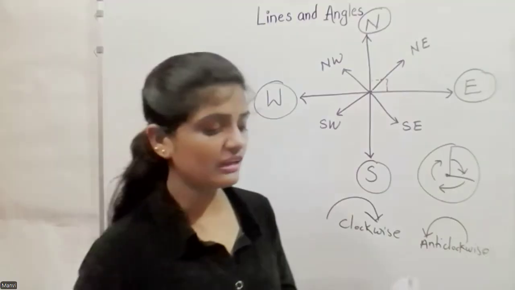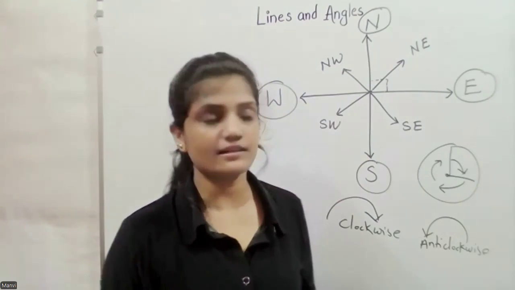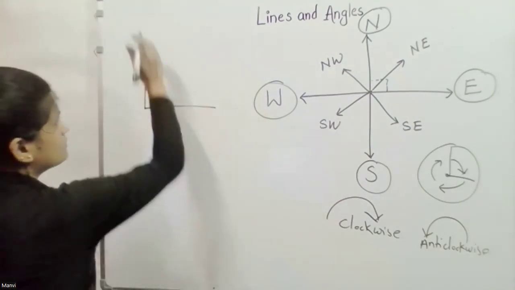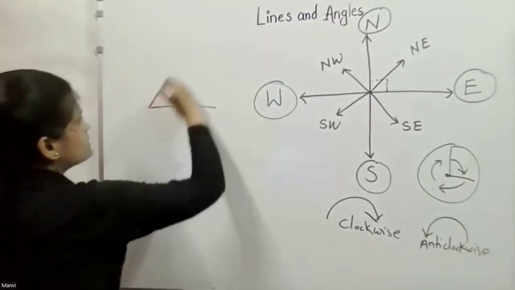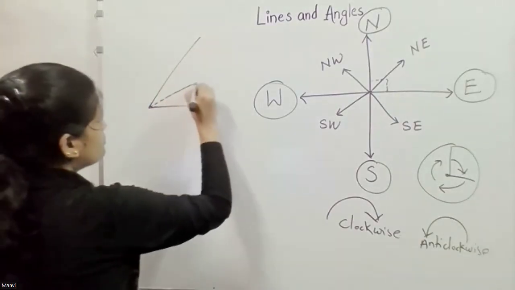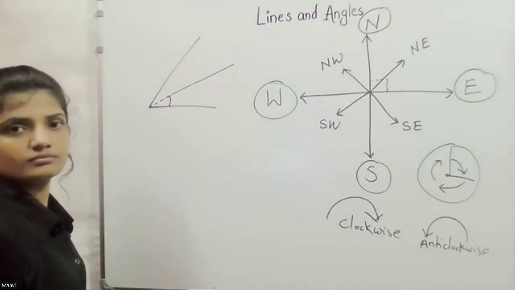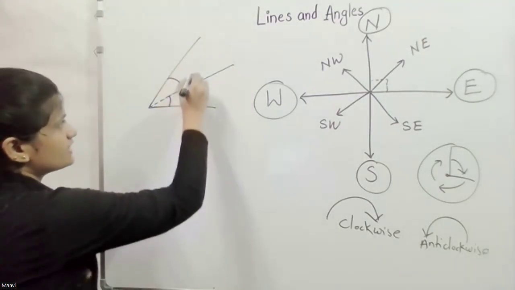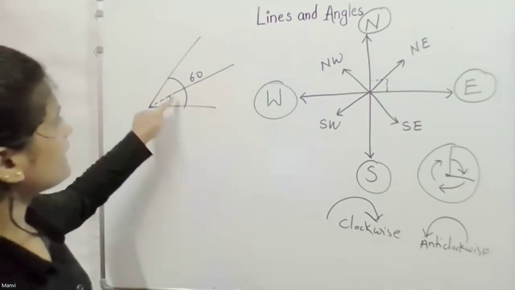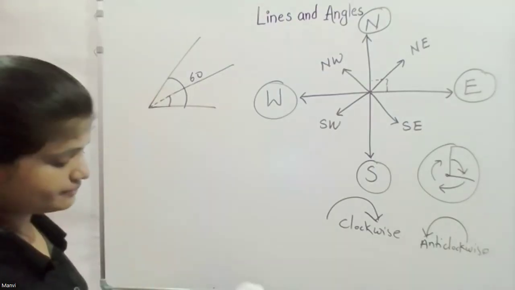So if they give us the value of one angle and they say that it is bisected. For example, if this is one angle which is 60 degree, okay? And there's one other line which bisects that angle too. Then what is the value of this one? If the total equals 60 degree and this line bisects that angle, which means this angle and that angle are equal, that'll be 30 degree.